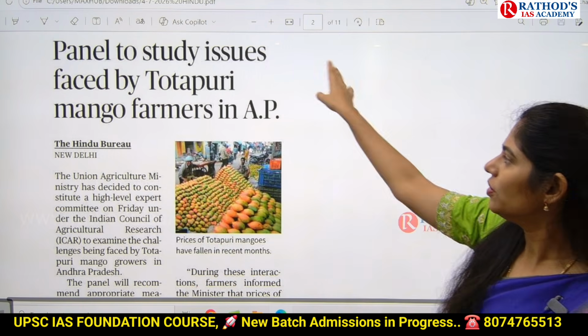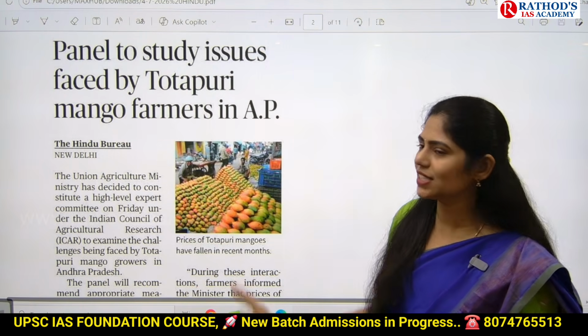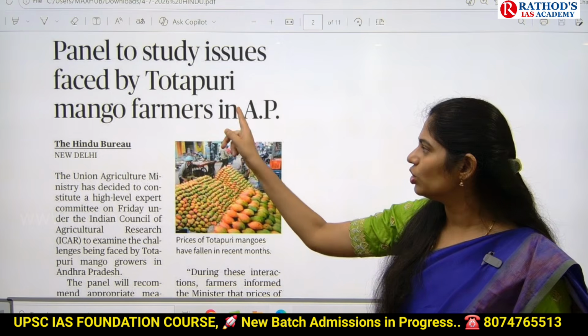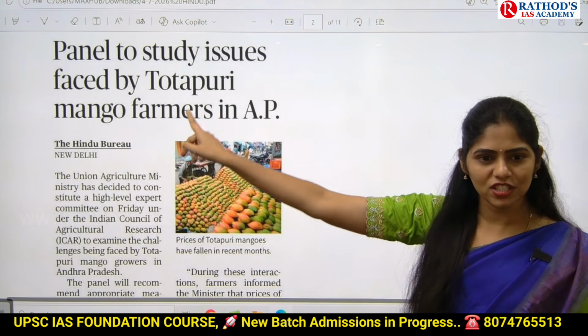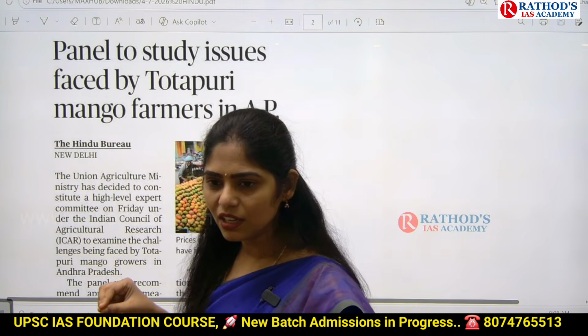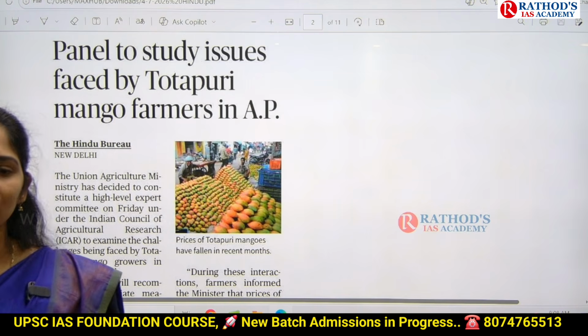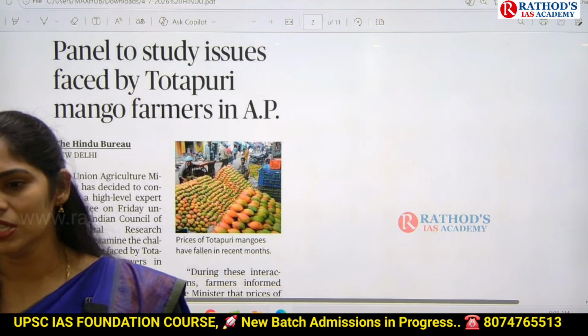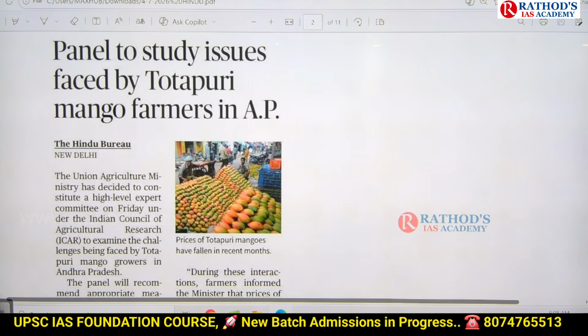Because of this, now we are going to arrange a panel and study what exactly the issues faced by these Totapari mango farmers in AP are. Are you understanding why it is in the news? Why we are going to arrange a panel? Because of the huge losses faced by Totapari mango farmers. Because of this, now the government is trying to arrange a panel and they are going to see what exactly the issues faced by these farmers are.